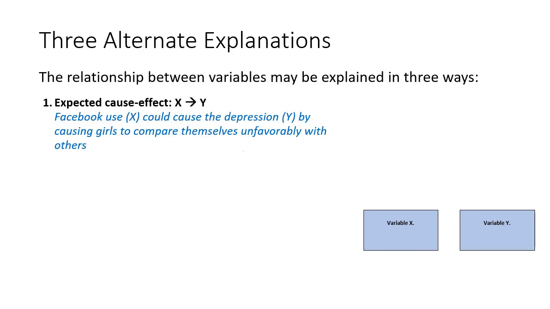So let's look at how these alternate explanations might apply. It could be the expected cause effect, that Facebook use, X, causes depression. Maybe it causes girls to compare themselves unfavorably to others. And so in this case, variable X would cause variable Y.